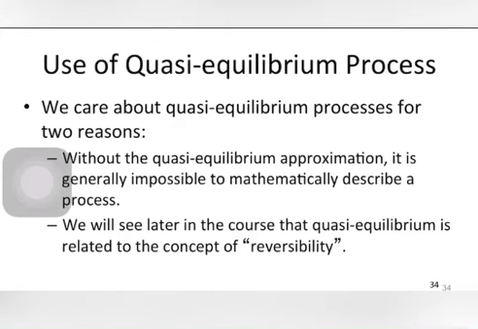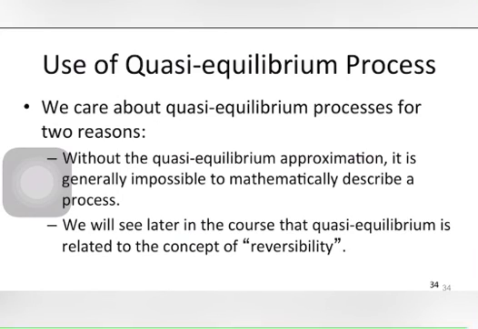So the concept of a quasi-equilibrium process allows us to plot such a process on a diagram so that we can analyze it mathematically. It is for this reason that we define the concept of quasi-equilibrium, and then we assume many processes to be quasi-equilibrium processes so we can analyze them.